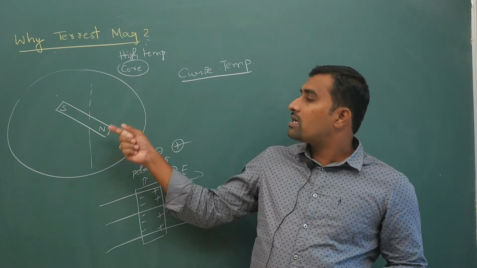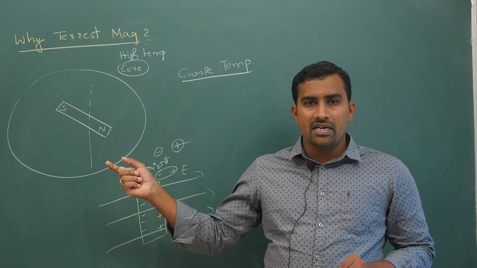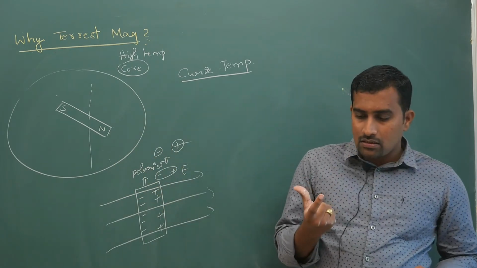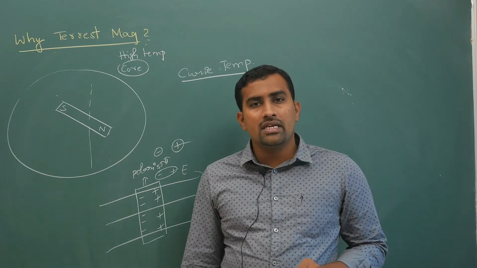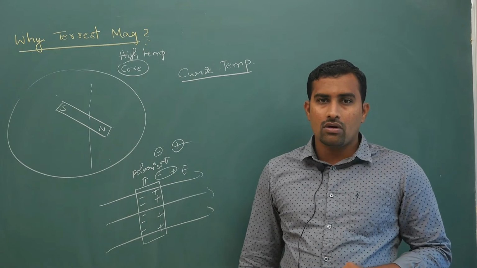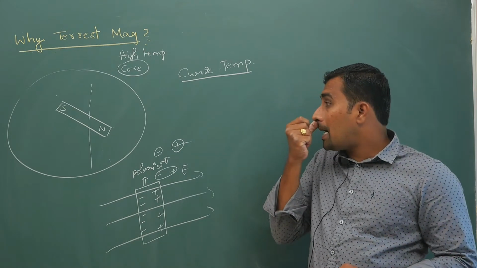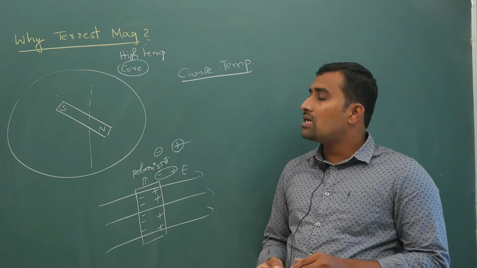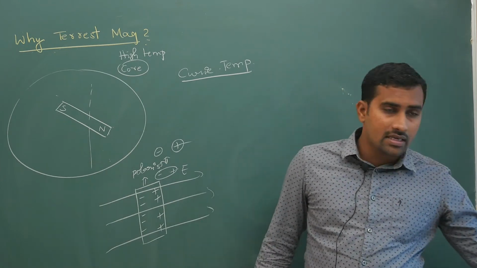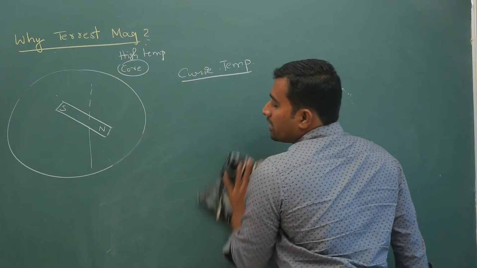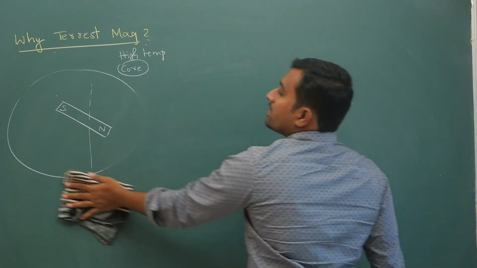So the earth core, because it has high temperature, people thought there is no possibility of a magnet residing inside it, because eventually this magnetic material will lose its magnetic dipole moment. So there is no possibility of having a bar magnet inside it.